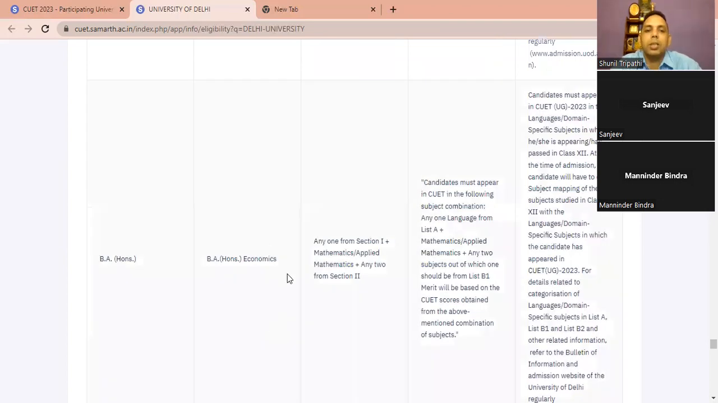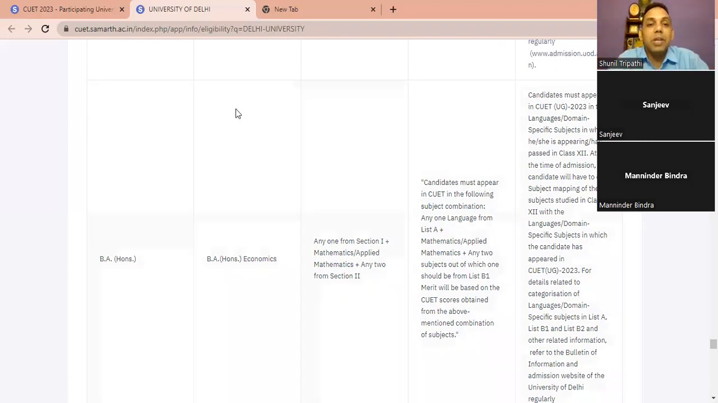See this BA honors. This is economics honors. Now here they have specifically written language, mathematics or applied mathematics. Any mathematics can be there. If a bacha is with mathematics, that can go. Applied mathematics, plus any two. Means a science bacha can go, a commerce bacha can go, a humanities bacha can also go. The only criterion is mathematics. Mathematics should be there. If the bacha has mathematics, the bacha can go.